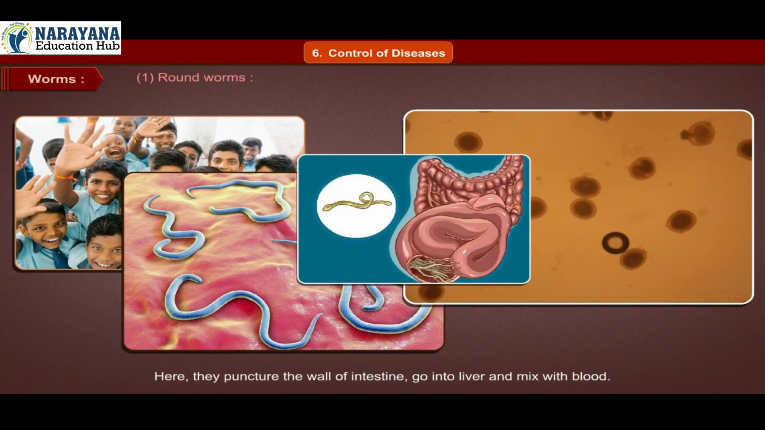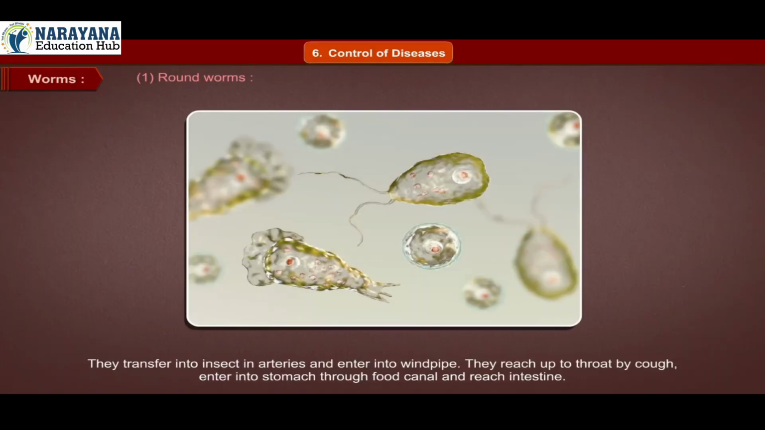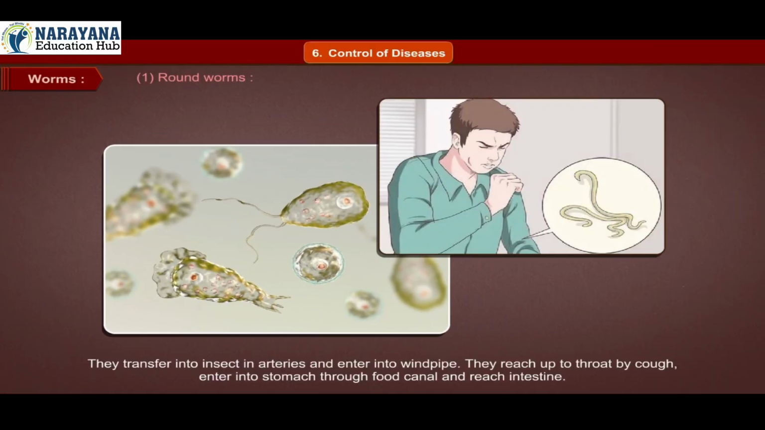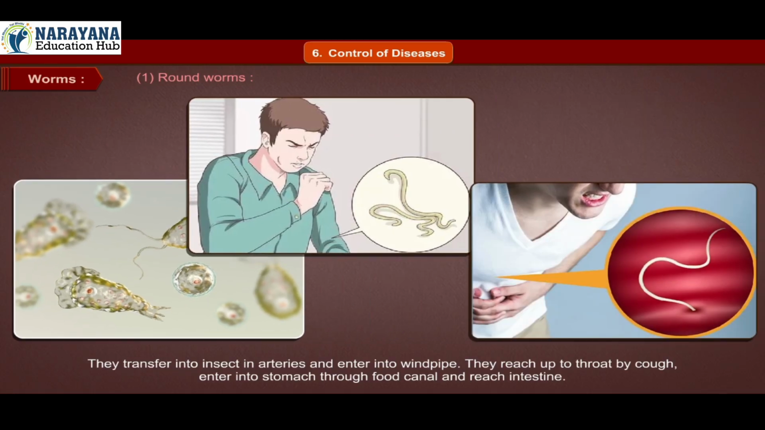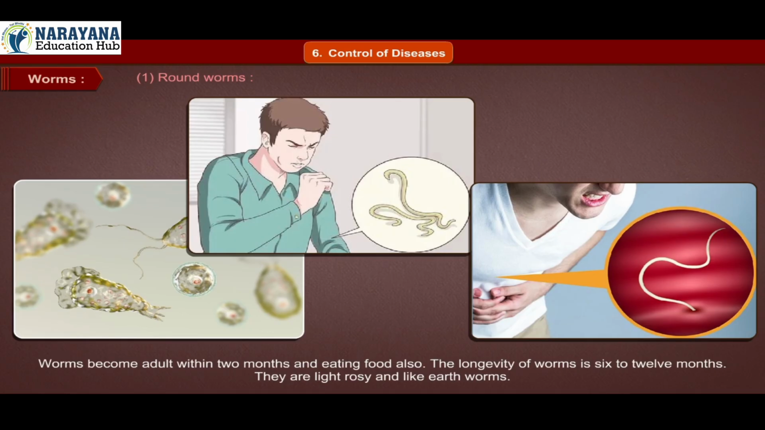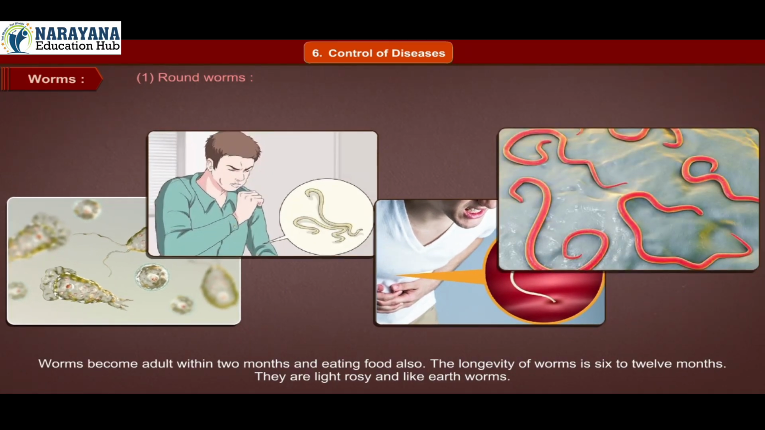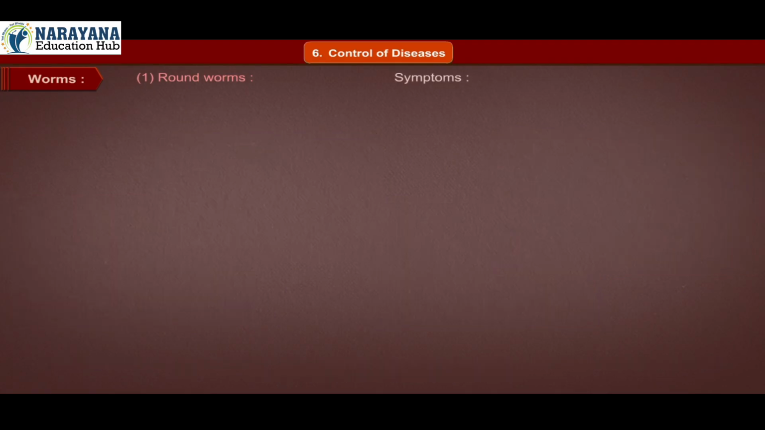Here they puncture the wall of the intestine, go into the liver and mix with blood. They transform into larvae in the arteries and enter the windpipe. They reach up to the throat by cough, enter the stomach through the food canal and reach the intestine. Worms become adults within 2 months and also eat food. The longevity of worms is 6 to 12 months. They are light rosy and like earthworms.